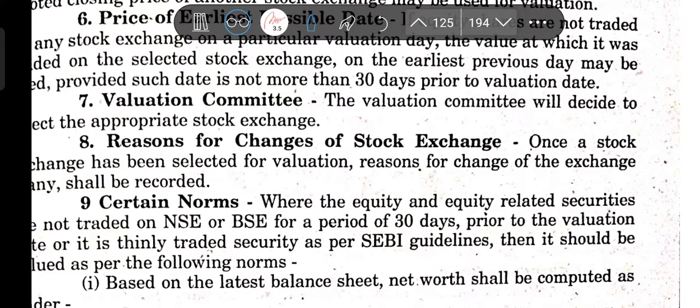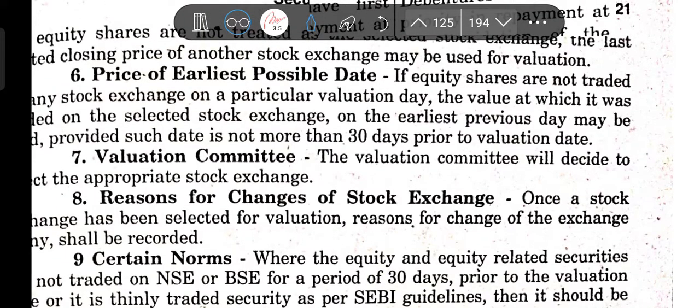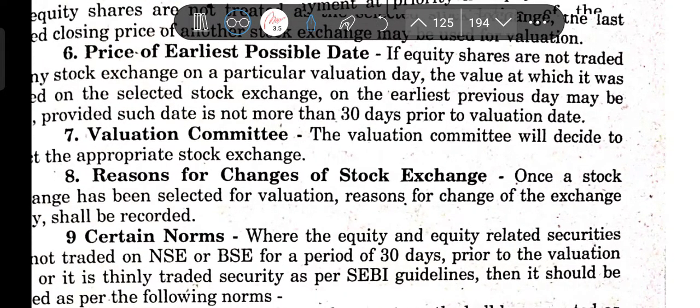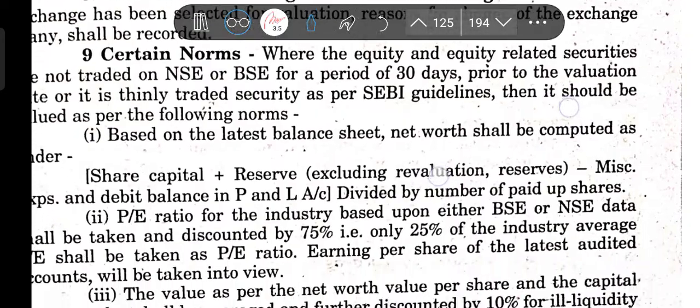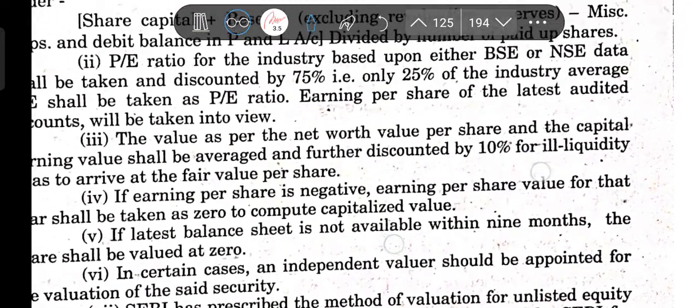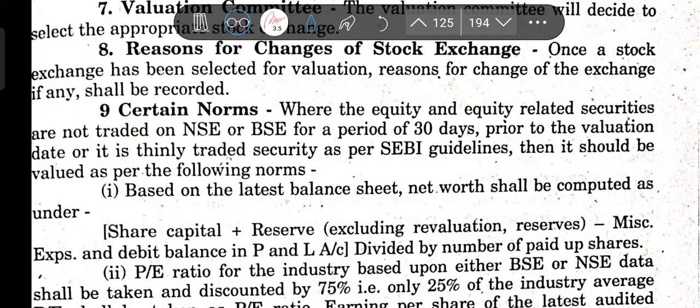Certain norms also have to be there. Valuation committee, I told you, prices of the earliest possible date where it was not traded. These are some formulas through which you could value your security.